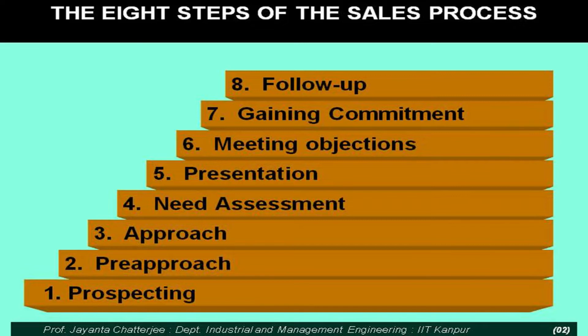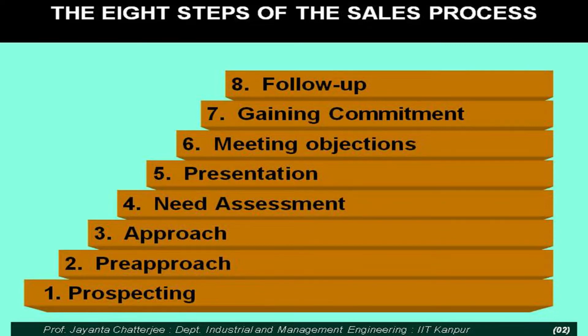And then comes presentation. This is a very primary and important part of field sales, and we will discuss it in greater detail in full sessions. And then meeting objections. Again, a very intricate part.